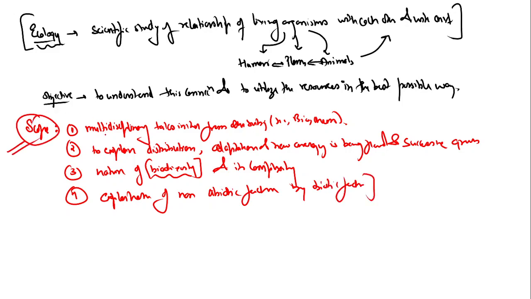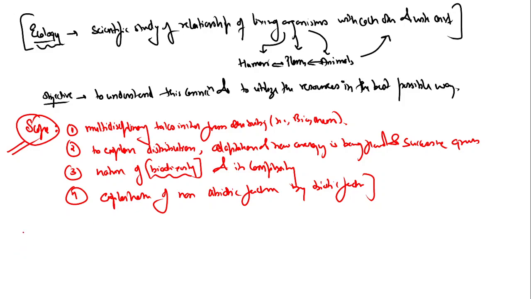Sir, what will we write? If the question asks what is the scope of ecology, we will write that it is a multidisciplinary approach. It tries to understand distribution, adaptation, how energy is flowed, and successive growth. Ecology tries to understand the nature of biodiversity and explain how abiotic factors are being exploited by biotic factors, right?